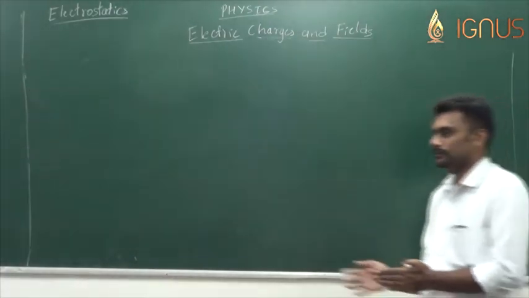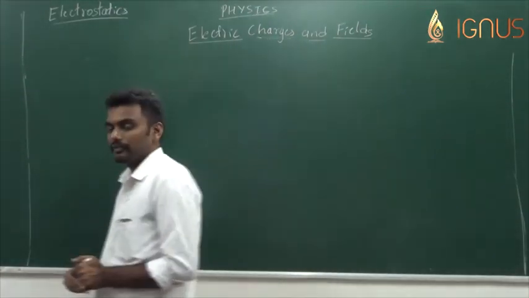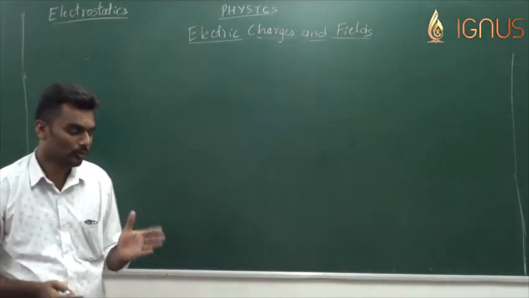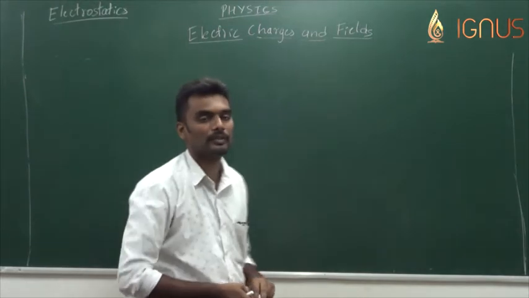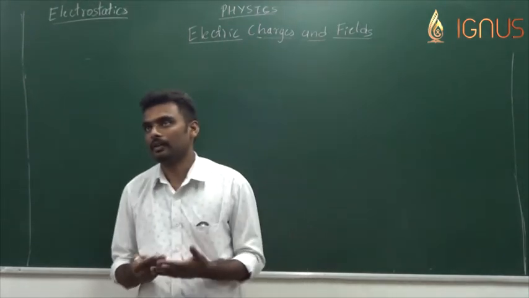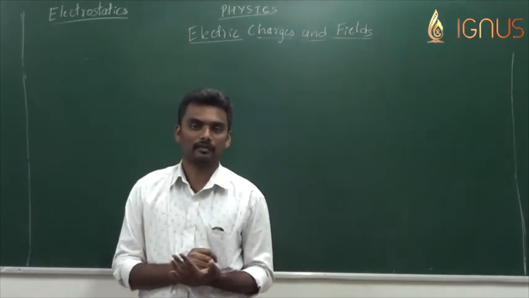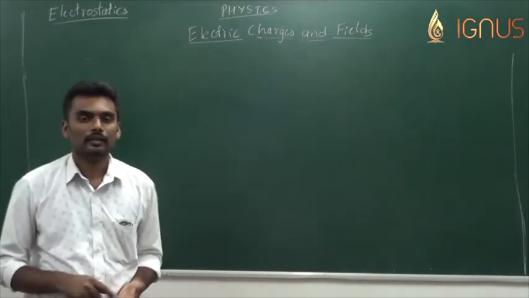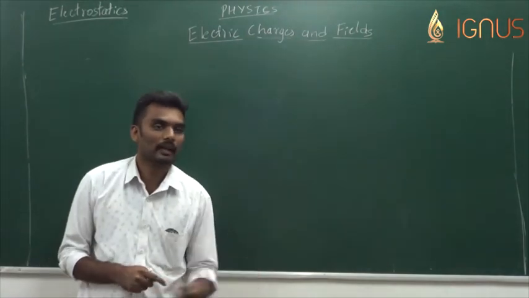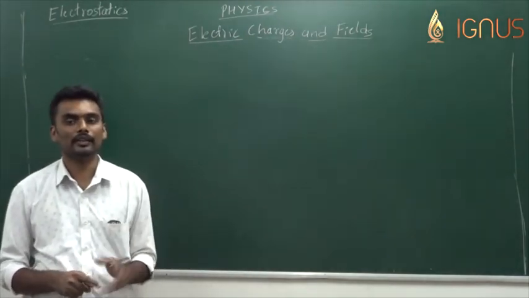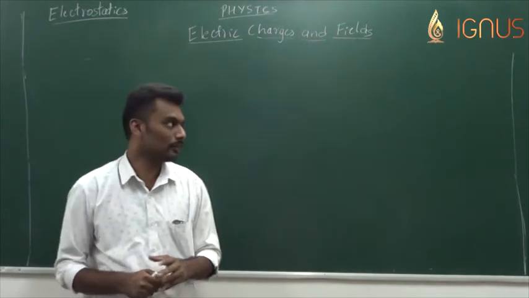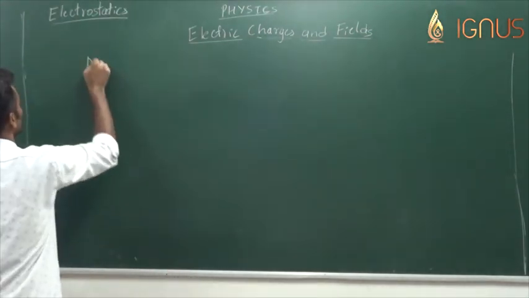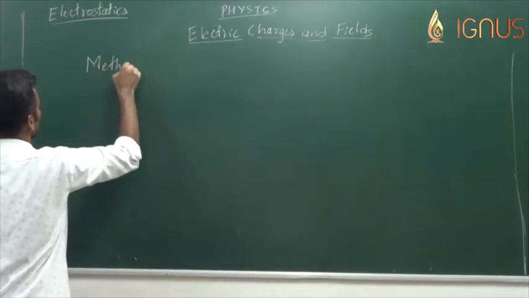Now, as of the current discussion, what we know is that two bodies can be charged using the method of rubbing them with each other: glass rod, silk cloth, plastic rod, cat's fur. If I say, are there any other methods of charging a body? Yes, there are different methods of charging a body. Rubbing is one of the methods. So now let us look into different methods of charging the body.